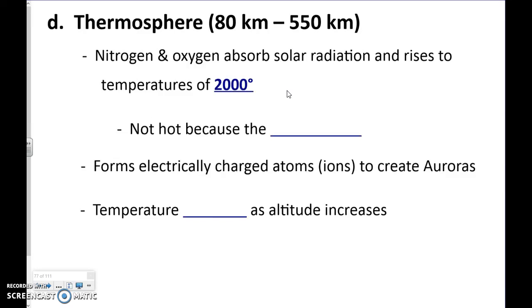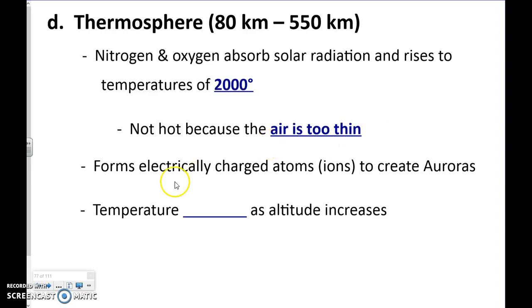Now, if you were to make it up to the thermosphere and just sit there, it actually wouldn't feel that warm. The reason is because the air is so thin. There's so few gas molecules up there that they wouldn't hit your skin, and you wouldn't feel all that heat coming from them. So even though it gets very hot, we don't feel it because there's not that much air. You're not going to be able to survive up there.